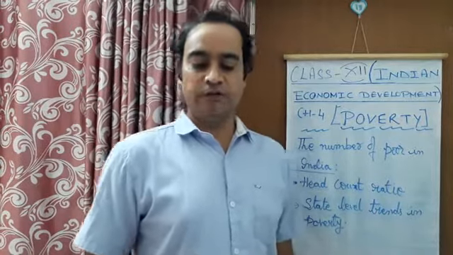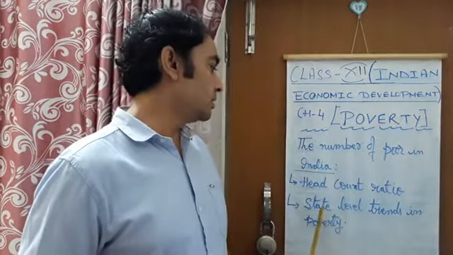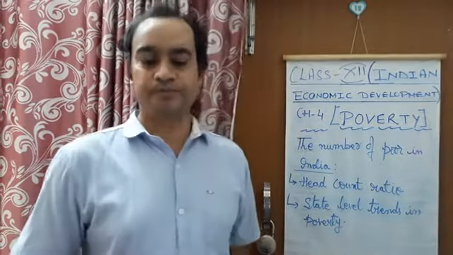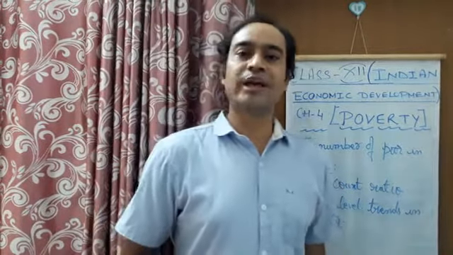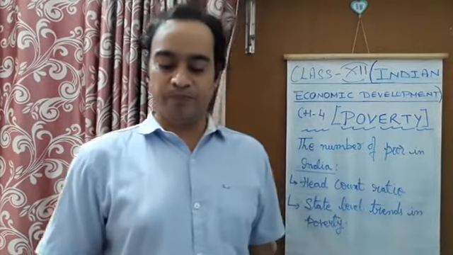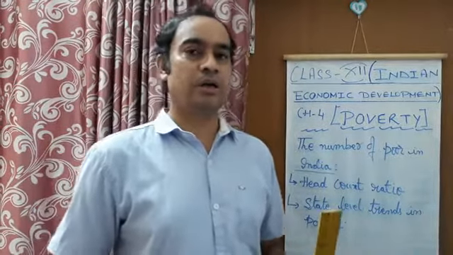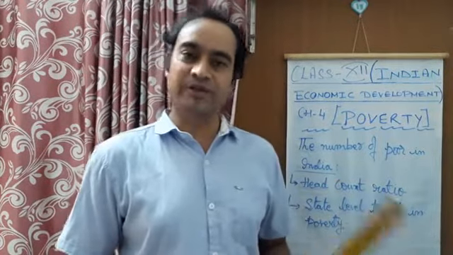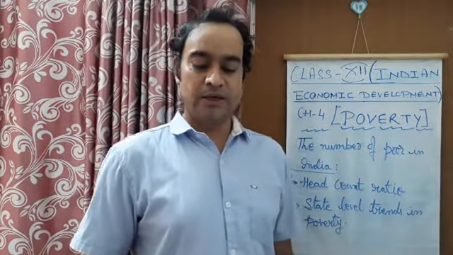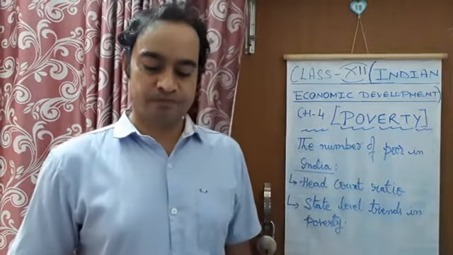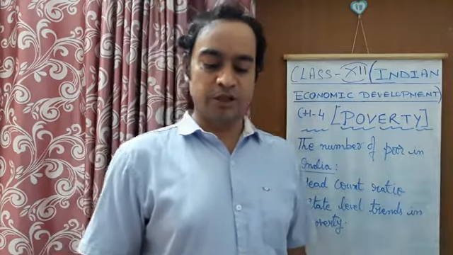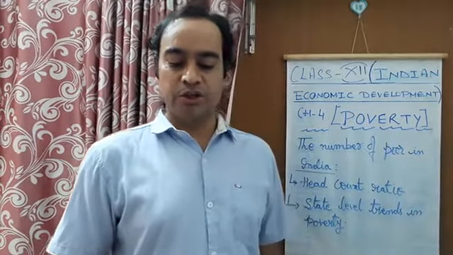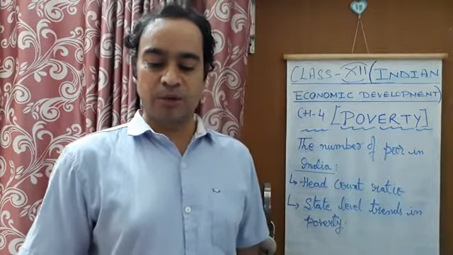After this, if we look at another concept here, it is written state level trends in poverty. According to the state level trends in poverty, this multiple bar graph is shown to you on page number 67. You will see that in big states of India, like Andhra Pradesh, Bihar, Gujarat, Karnataka, Madhya Pradesh, Maharashtra, Odisha, Rajasthan, Tamil Nadu, Uttar Pradesh, West Bengal.